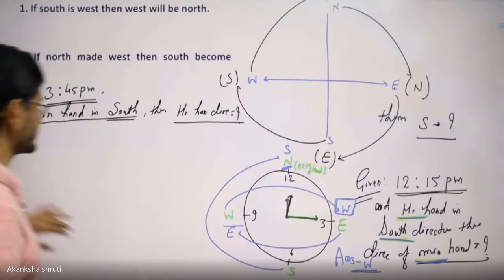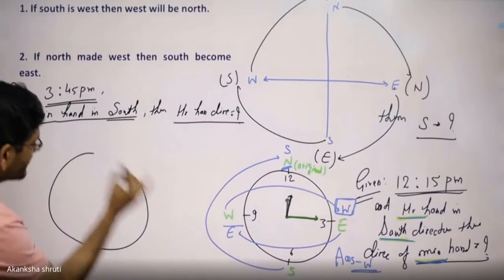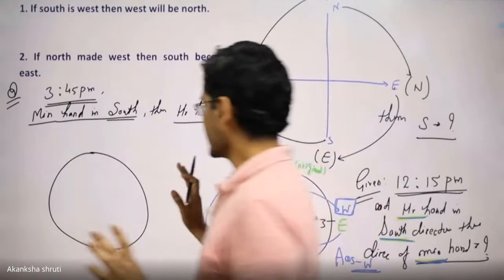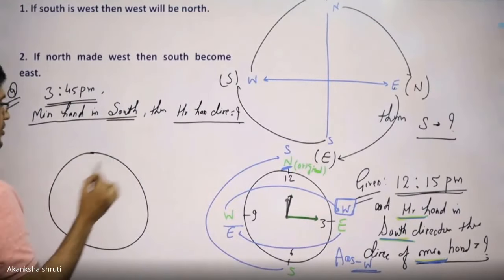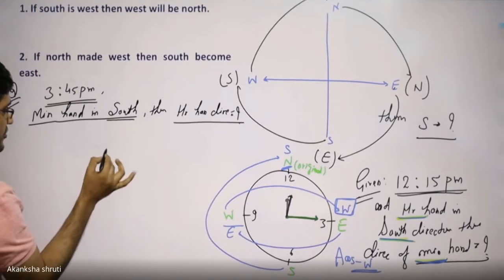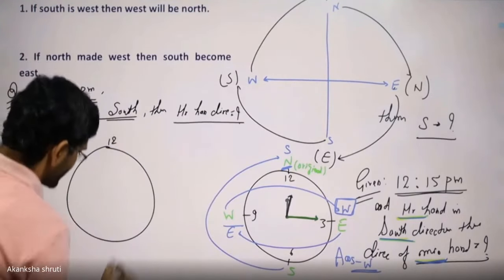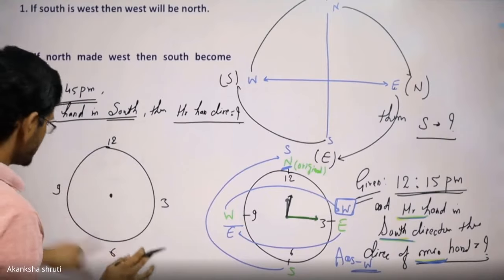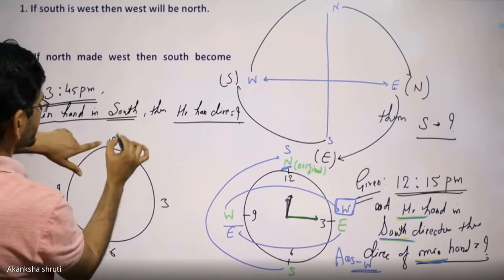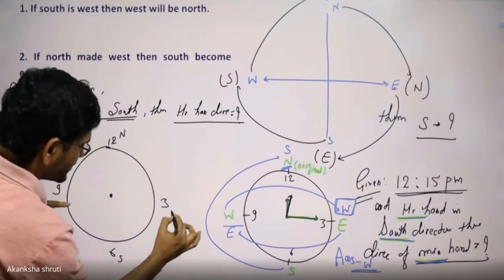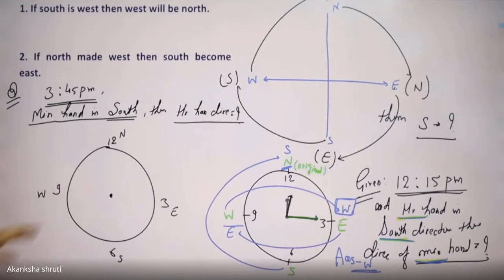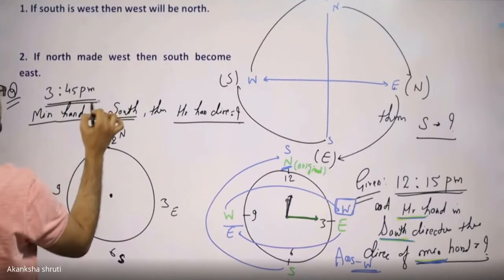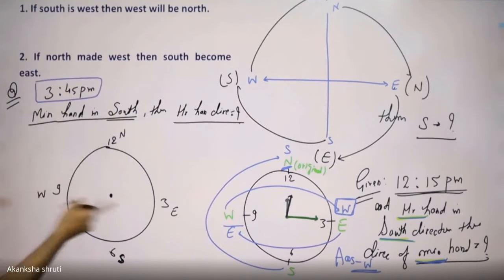Let me draw this clock again here. Students, first thing, make your standard clock. The first thing to do, without thinking, whatever the information given in the question, don't worry for that, you make the standard clock in which this is the 12 hour, this is our 6, 3, 9. Students, then this 12, 3, 6, 9 is fixed. Considering the direction, this is equivalent to our north, south, east and west. Okay, these are the standard ones. First you made this. Now whatever the time given to you, you make that time in this clock.